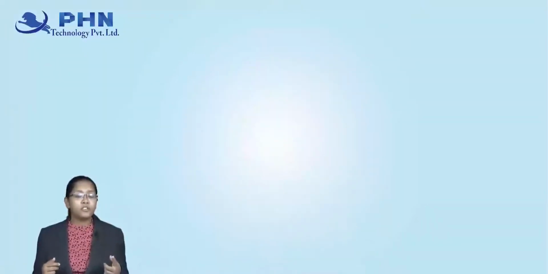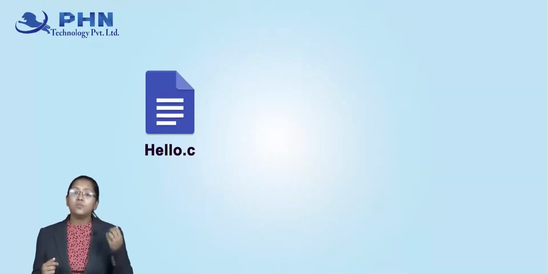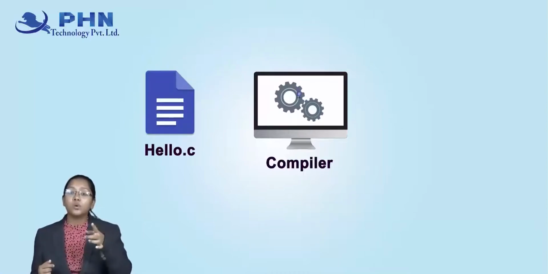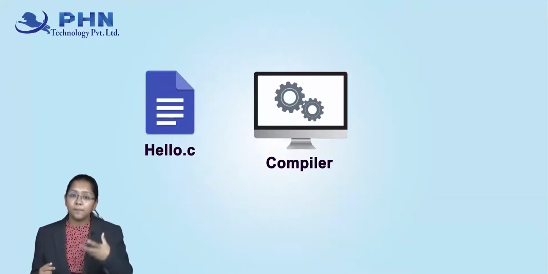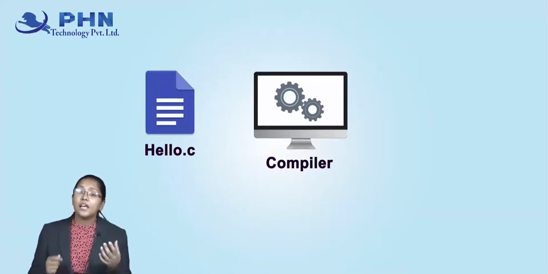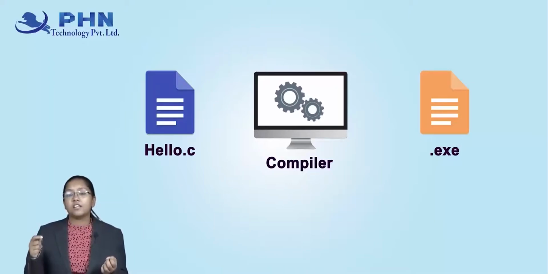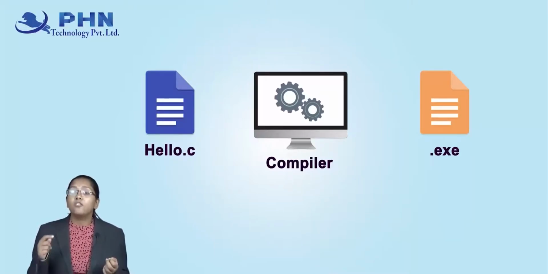Now let us consider our C programming language. Now in C, what was happening? Let us consider I have hello.c file over there. Now the moment I am clicking run button over there, it compiles the code. That means this code will go to the compiler and then there the compilation of the code happens, and then the output is given, and this output is .exe file. This .exe file is nothing but your platform dependent file, and that's the reason why we cannot run C programming language in every OS.